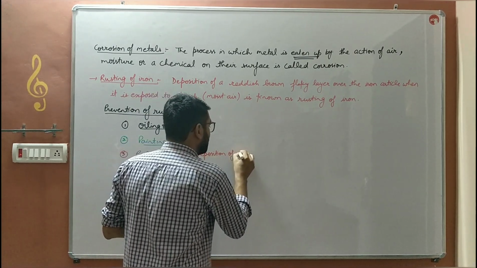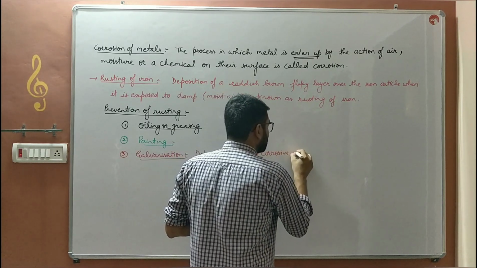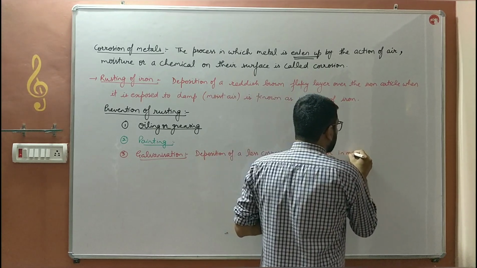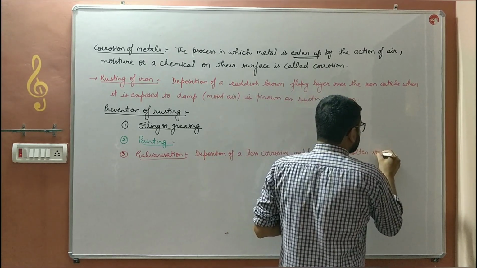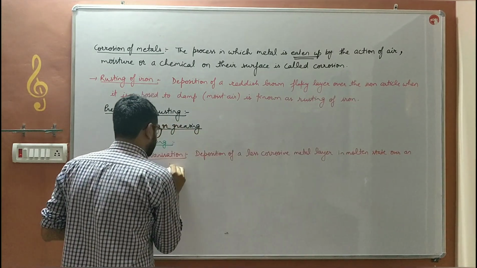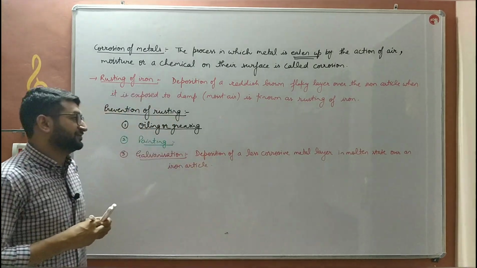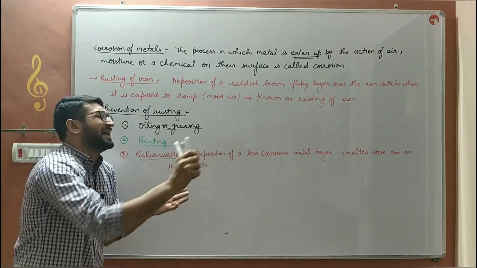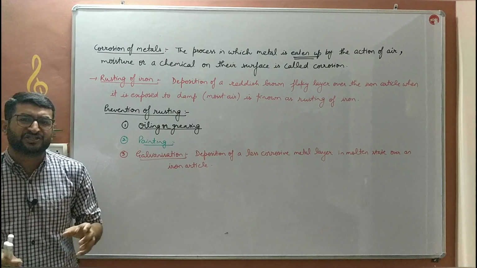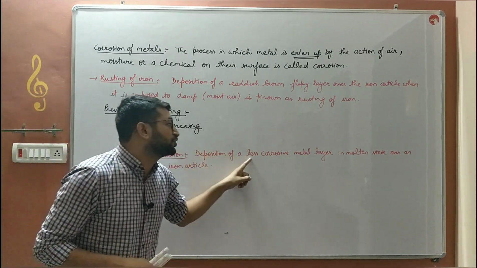Deposition of a less corrosive metal layer in molten form, in molten state, over an iron article is known as galvanization. What do we do in this? The iron article which we want to protect is dipped into a molten form of a less corrosive metal.